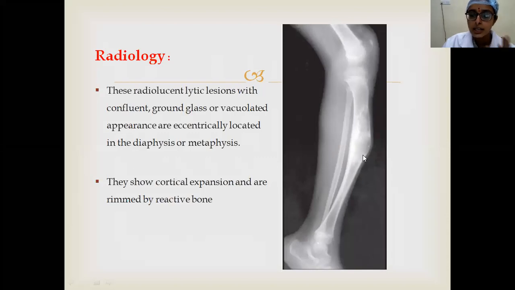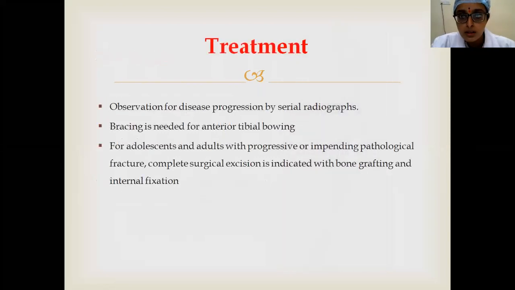This is a slightly aggressive type of tumor. Adamantinoma is an aggressive tumor, aggressive to malignant variety. So in this, observation is done over a period of time, and bracing is needed in case of anterior bowing of tibia. And in case of progressive deformity or impending pathological fracture, complete surgical excision with bone grafting and internal fixation is advised.